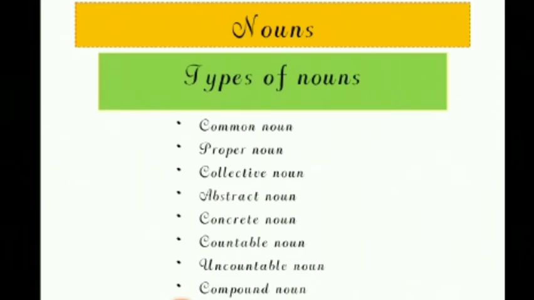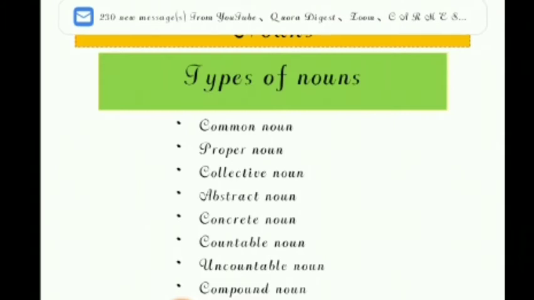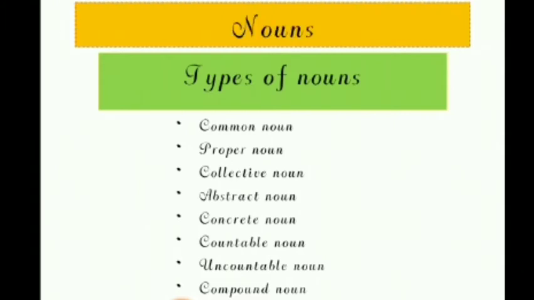What are the types of nouns? There are common noun, proper noun, collective noun, abstract noun, concrete noun, countable noun, uncountable noun, compound noun, and so on.